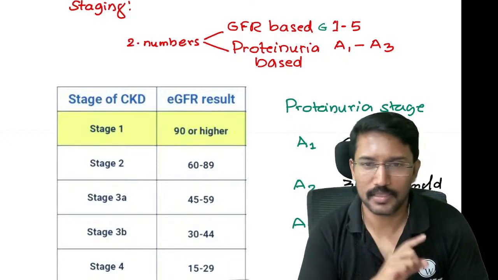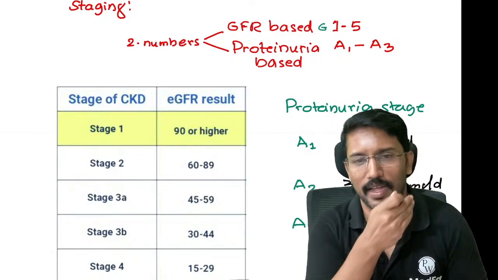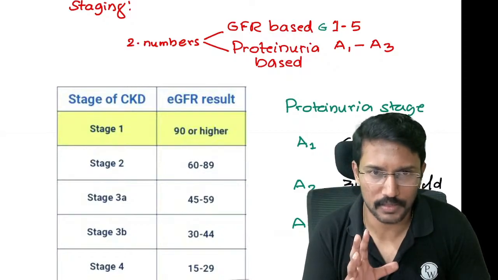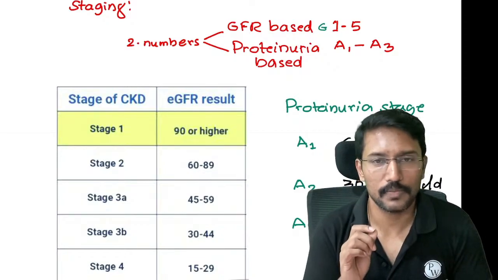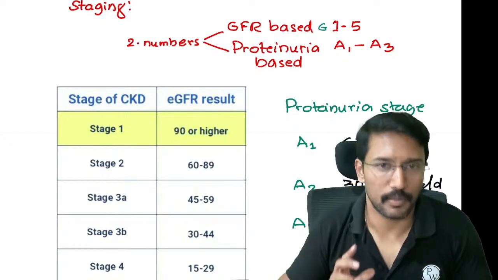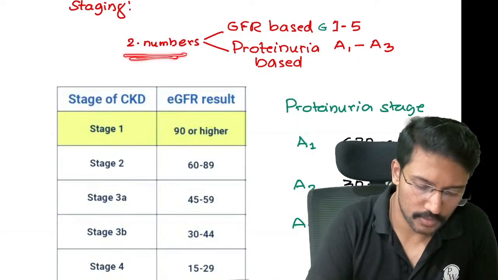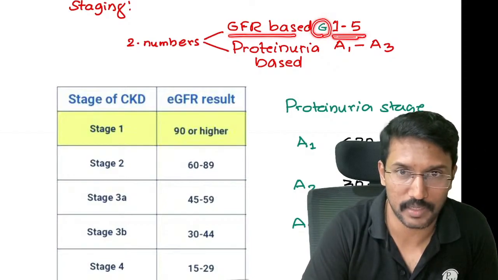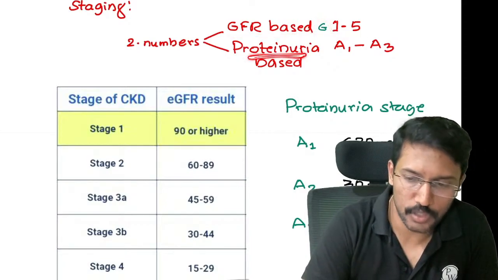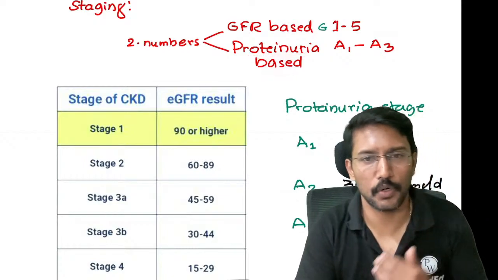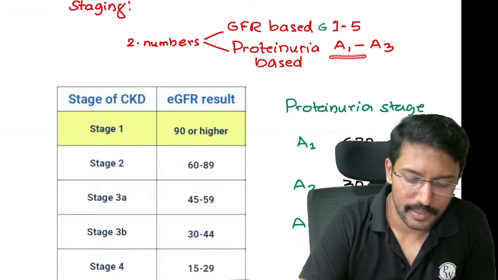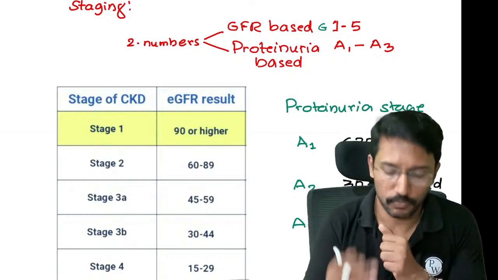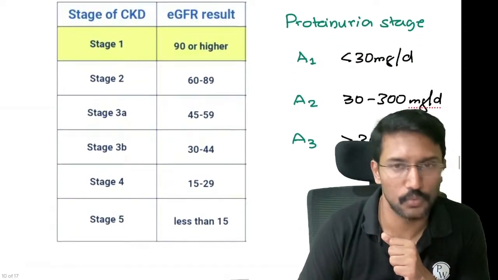For CKD staging, we again follow the KDIGO guidelines, and according to that, each patient with CKD is tagged with two numbers. The staging is not single. Like we had stage 1, 2, 3 for acute kidney injury, here we have 5 stages, but those stages also have an additional number, right? So we have two numbers for staging. One is GFR based, which is usually abbreviated as G followed by which number it belongs to, and the second one is proteinuria based, where we will look at the degree of proteinuria and categorize the patient as having A1, A2 or A3 proteinuria. Right?